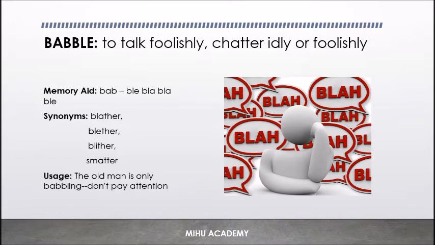Looking at the next word, babble. What does it mean? To talk foolishly, chatter idly or foolishly. Means to talk something which doesn't make any sense. Blah blah blah. So the word itself tells you babble, babble, blah blah blah. And the synonyms for this word are blather, blether, blither and smatter.